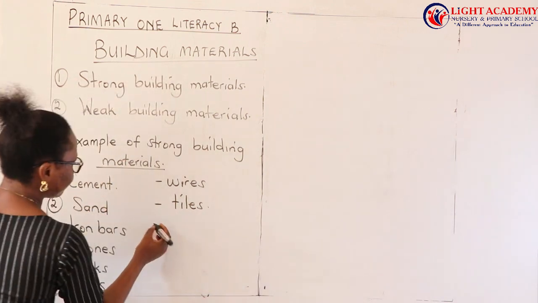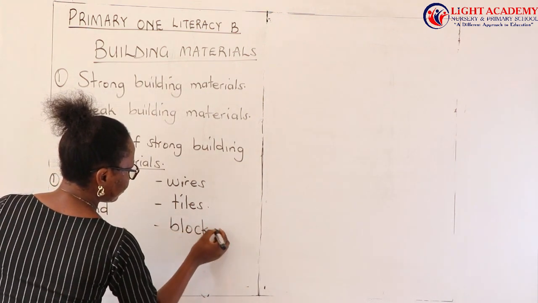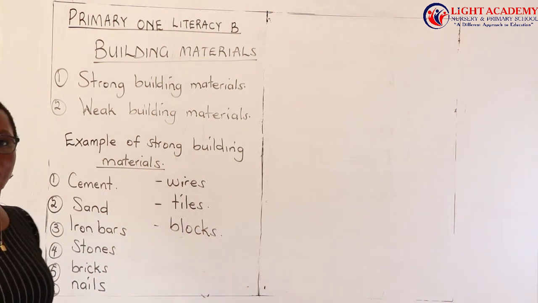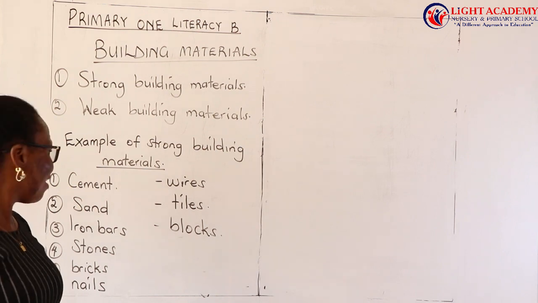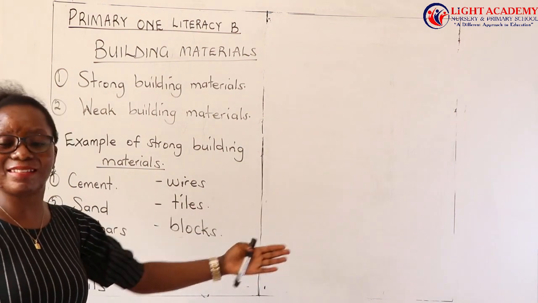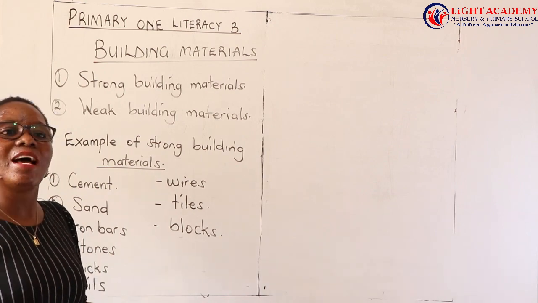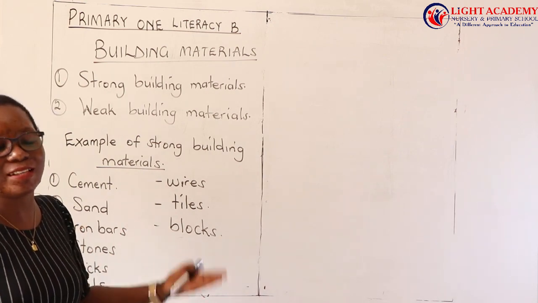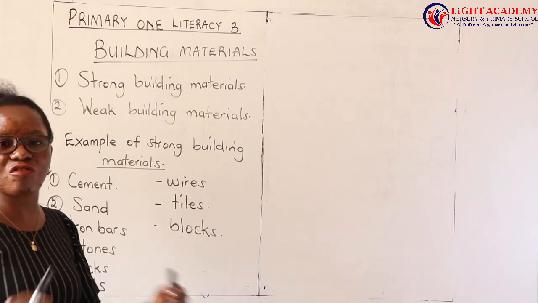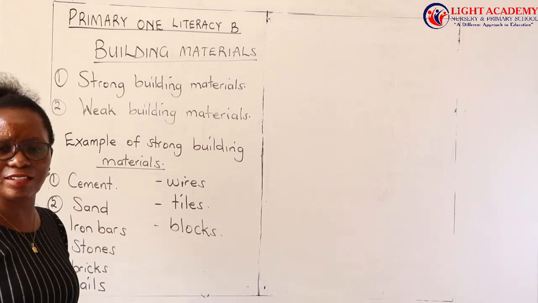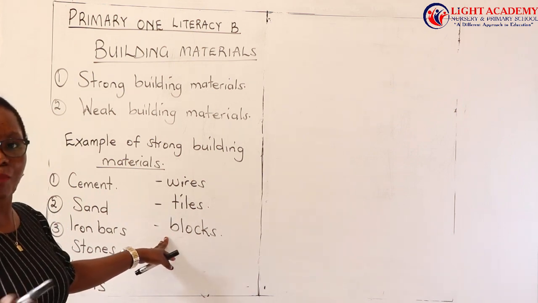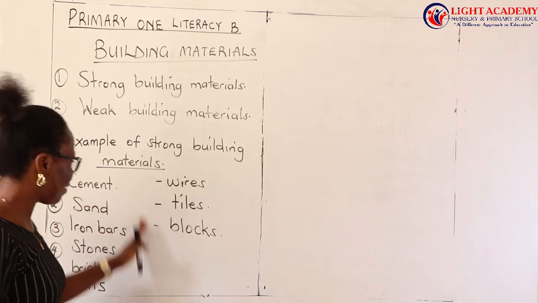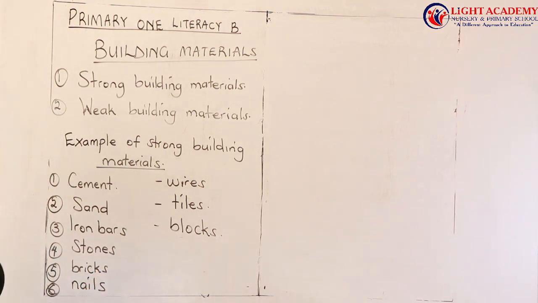We have blocks. Those are big. I remember one of the children in primary one told me, "Teacher, blocks are big bricks." Yes, those blocks are those big bricks. Of course, they don't have the same color as bricks, but they are much stronger than the bricks. Even if you hit it down, it is so hard for a block to break. So it is used for building permanent houses. And very many examples. So these are some few examples we have of strong building materials.